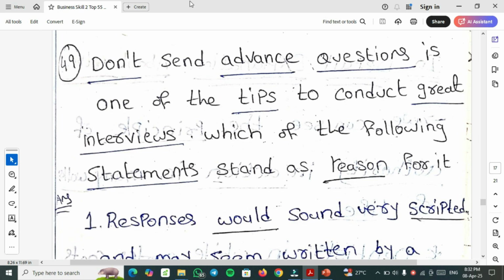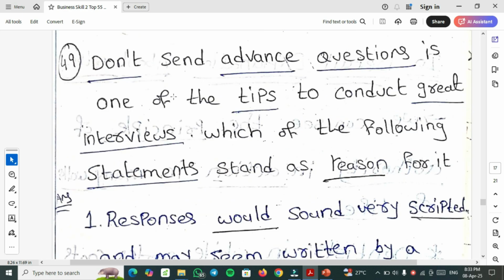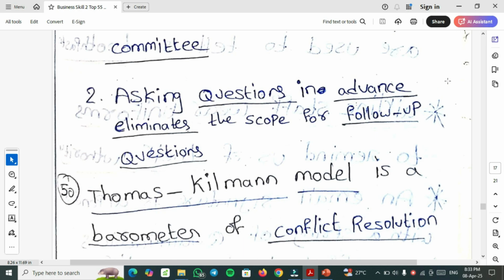So interview related questions, which are also present in Business Skill 2. Don't send advanced questions is one of the tips to conduct great interviews. Which of the following statements stand as reason for it? So responses would sound very scripted and may seem written by a committee. We should not send our advanced questions if we are taking an interview for any candidates. Second right answer is asking questions in advance eliminates the scope for follow-up questions.